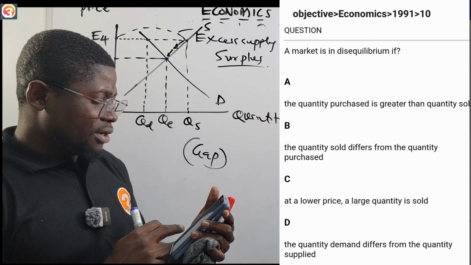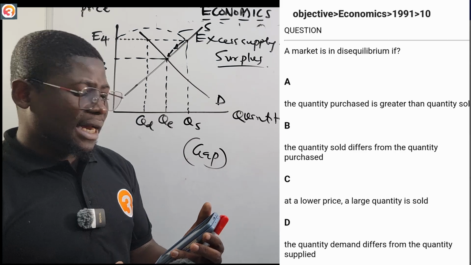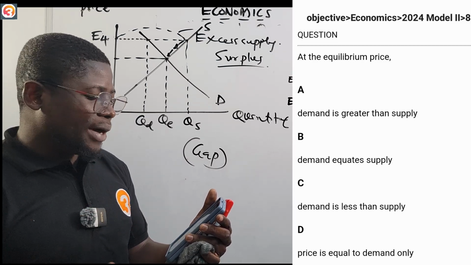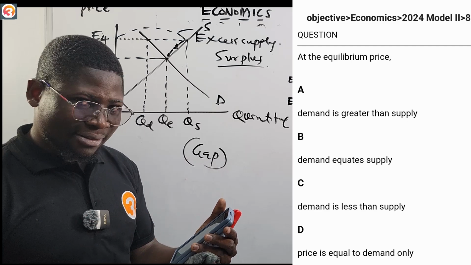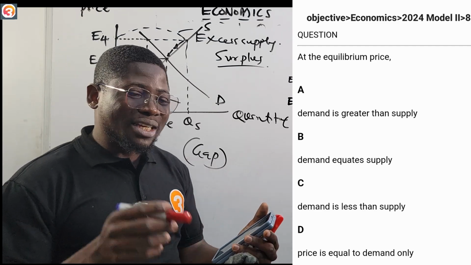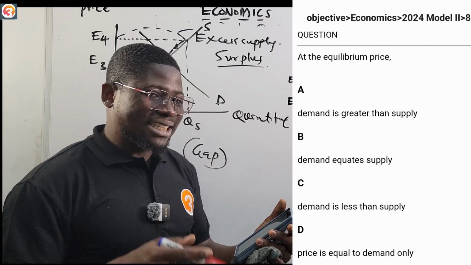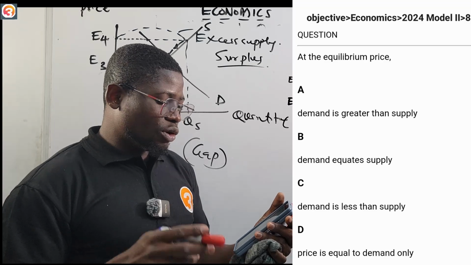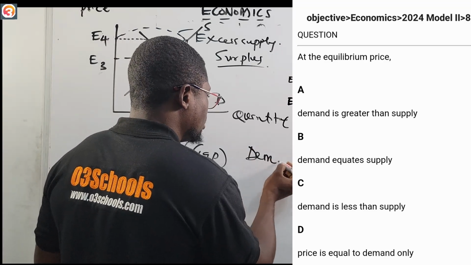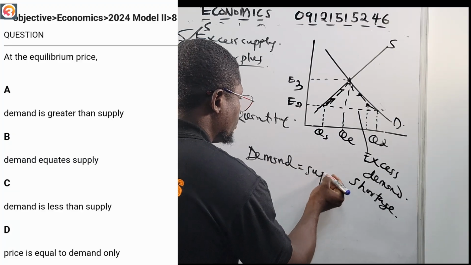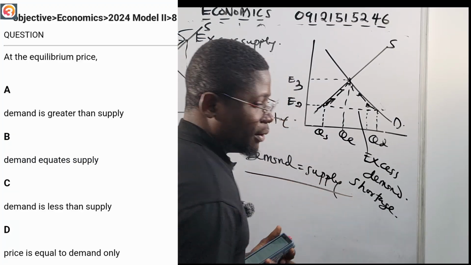All right, let us see one more question. 2024, number 8, it says, at the equilibrium price, A says demand is greater than supply. B says demand equates supply. C says demand is less than supply. D says price is equal to demand only. No, demand equates supply. Demand is equal to supply at the equilibrium price.